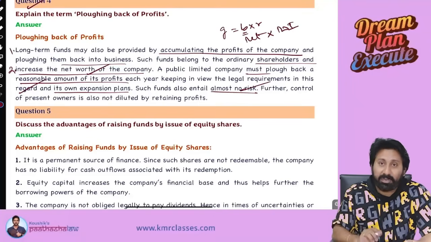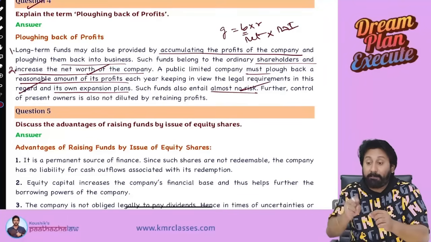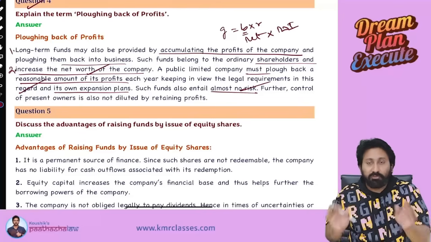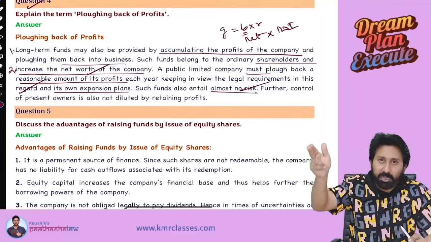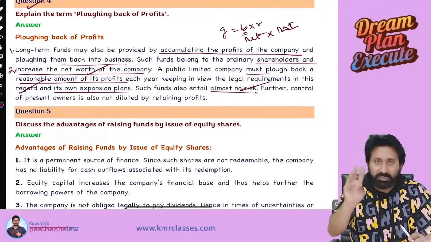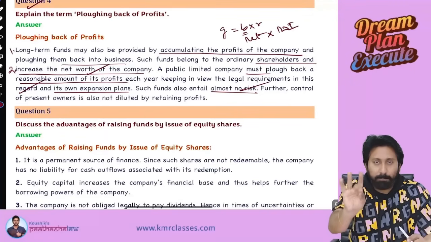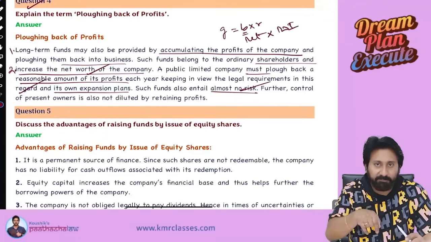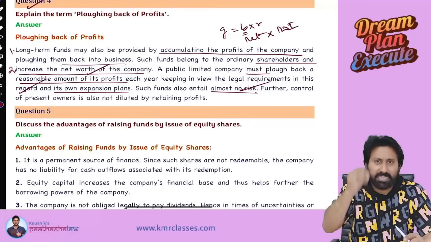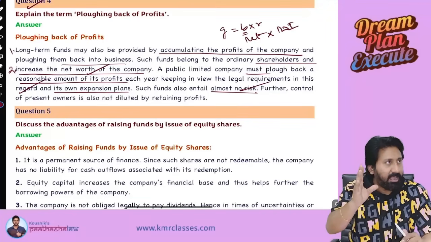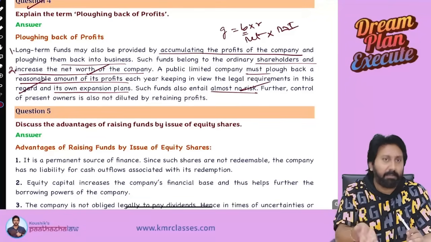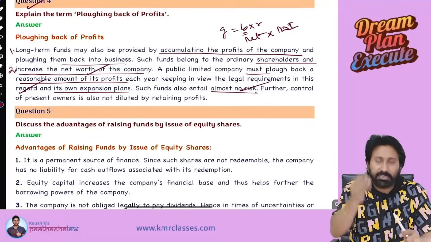Further, the most important thing is, if you plow back the profits and make the investment. Suppose I wanted to invest in a project. I have 3 options: bank loan, public offer of shares, and the third one is plowing back of profit. Plowing back of profits has no cost involved, because I am taking my own money that is available. So there is no risk.